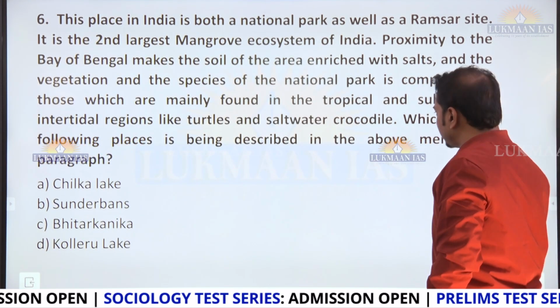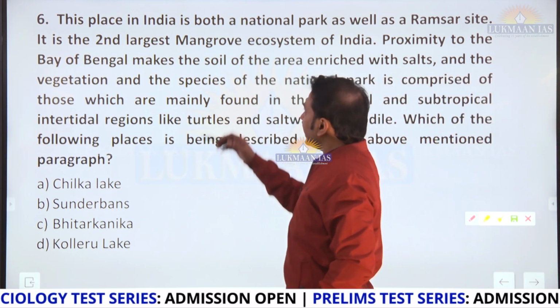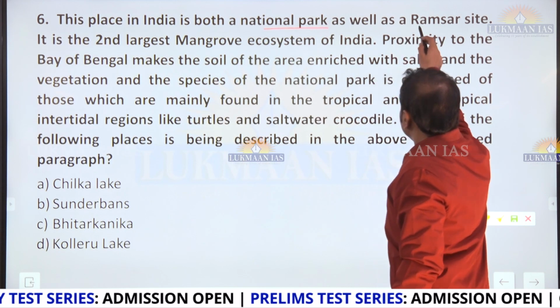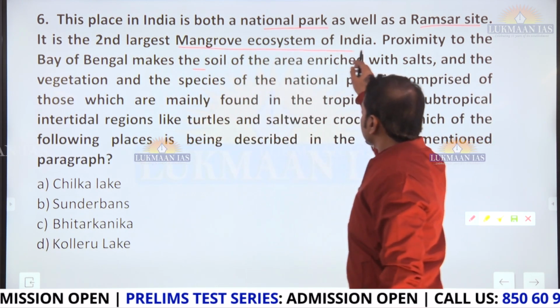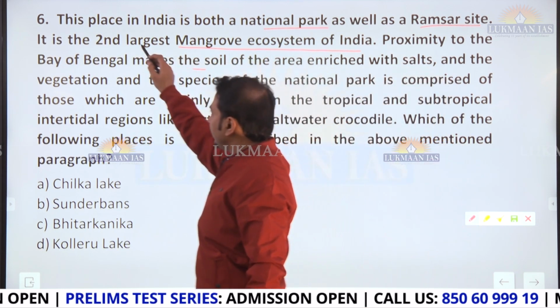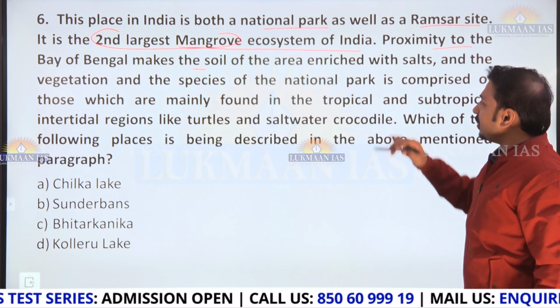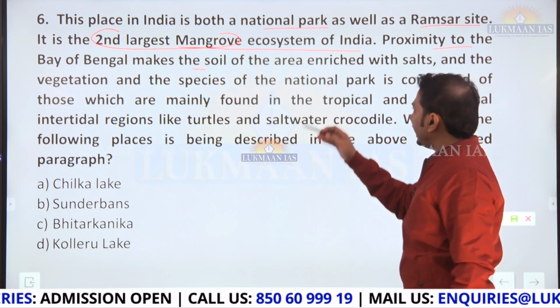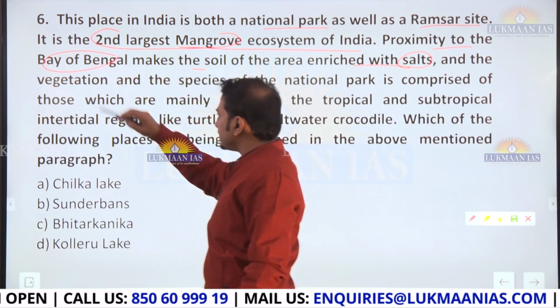Now look at the description of a particular place. Yes, this place in India is both a national park as well as a Ramsar site. Very good. Then it is the second largest mangrove ecosystem in India. I have got the key point here, second largest mangroves. Then proximity to the Bay of Bengal makes the soil of the area enriched with salts. So proximity to the Bay of Bengal, it is saying.